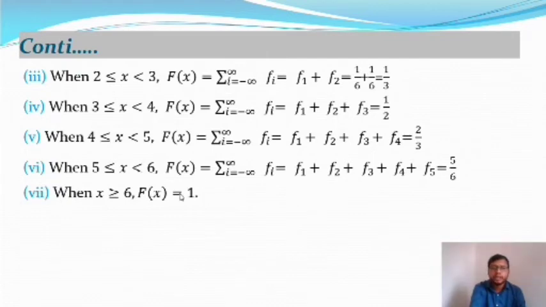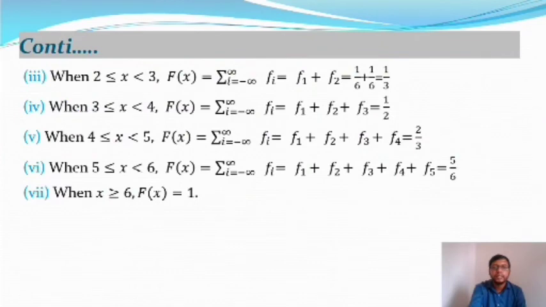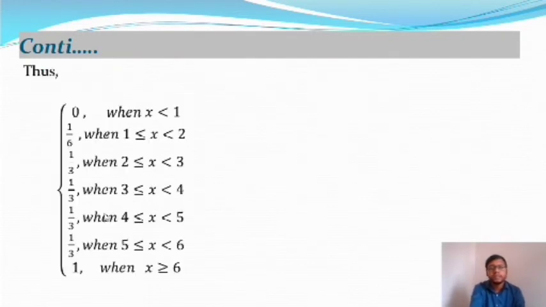So that is the distribution function. In the interval x less than 1, the function will give 0. In 1 to 2 it will give 1 by 6. Then 2 to 3 it will give 1/3, 3 to 4 will give 1 by 2, 4 to 5 it will give 2 by 3. So when x is greater than or equal to 6 it will give 1, and it can be written like this. So this is the distribution function of the given probability mass function.